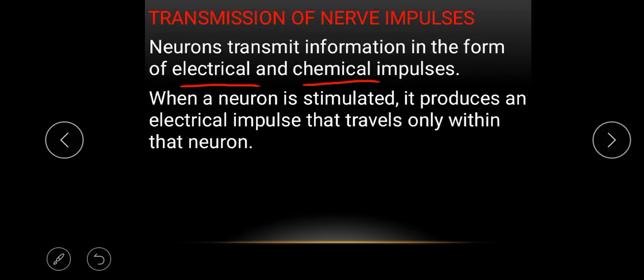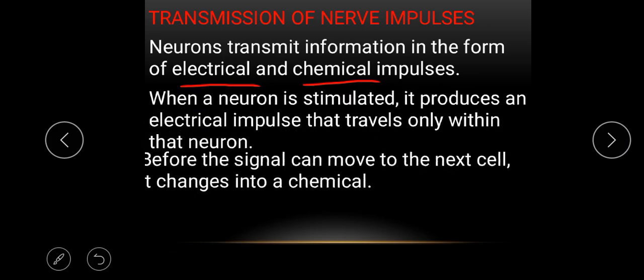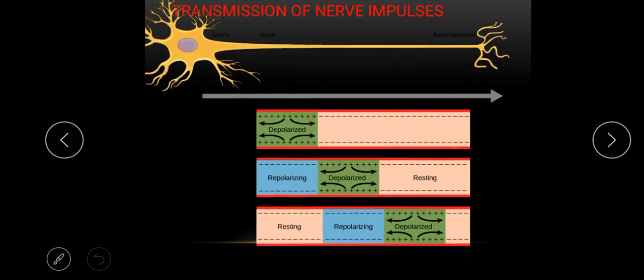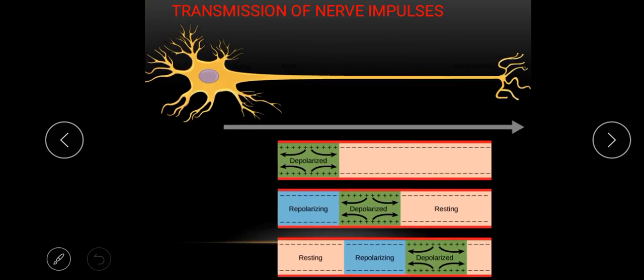Now, when a neuron is stimulated, it produces an electrical impulse that travels only within that neuron. Before the signal can move to the next nerve cell, it has to change into a chemical stimulus. It has to change before the information can travel to the nerve cell.